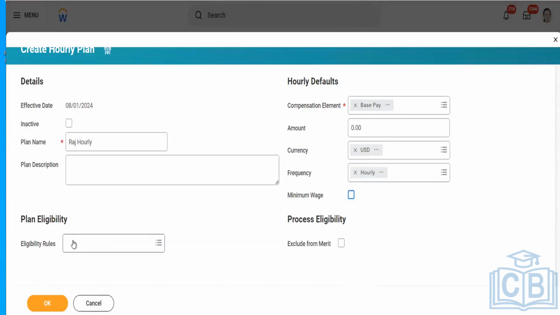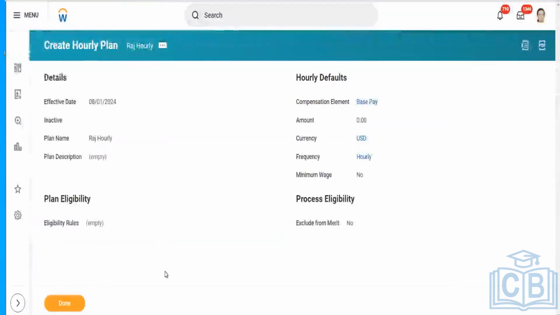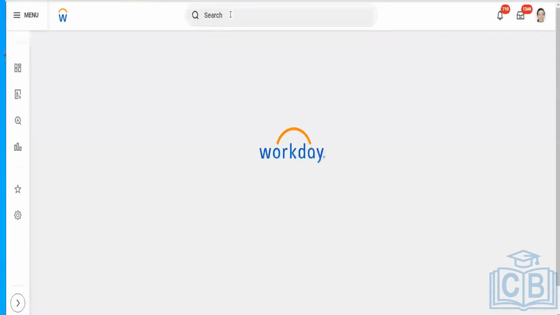And again, the most important one is eligibility rules. We have to always define the eligibility rules for the various plans that we are creating. The reason being, for this plan only a specific group of people is going to be eligible. We have to make sure we have the right set of eligibility rules, because one worker should not become eligible for both the hourly and salaried plan. This is normally how we create the hourly plan. Now coming back to allowance plan.